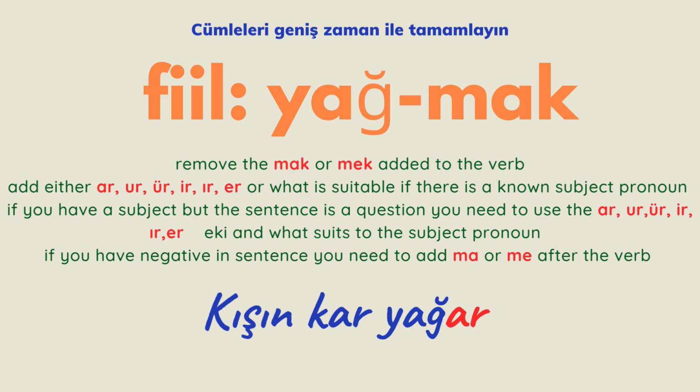Okay, the first verb we have is yağmak. I'm removing the mak. It becomes yağ. So I'm going to add yar. Why? Because it's a positive sentence. How do I know? Look at it. Kışın kar yağar. Kışın means winter, kar, snow, yağar, it's snowing. It says in winter, it snows. Something usually happens in winter. It's not something strange. It doesn't happen for a short period of time. It's a fact. So I'm going to use only yağar. Kışın kar yağar.